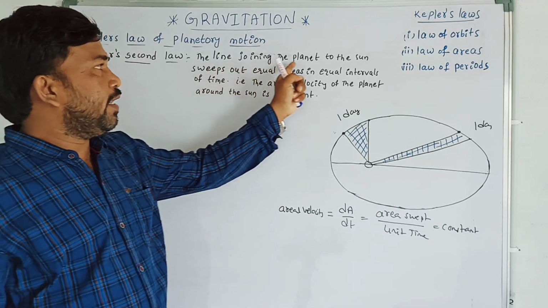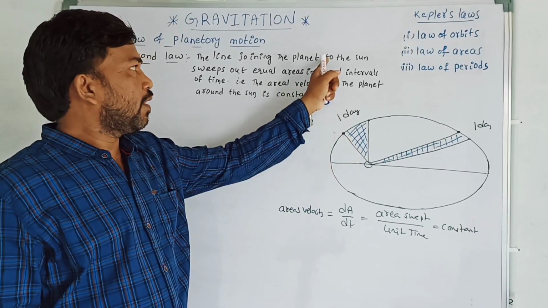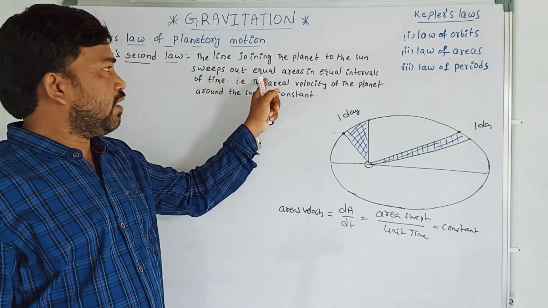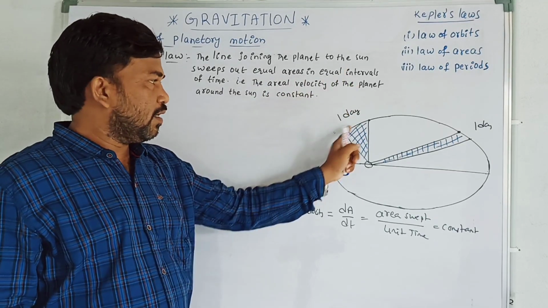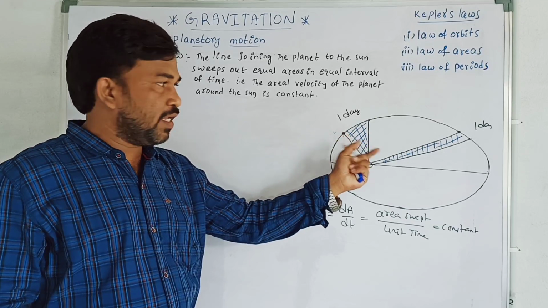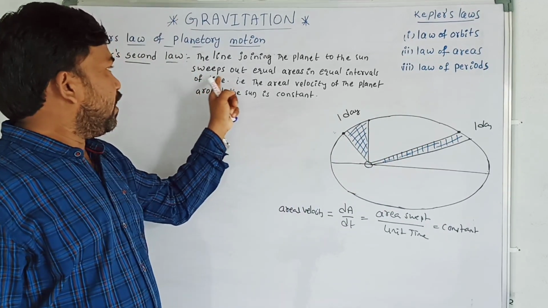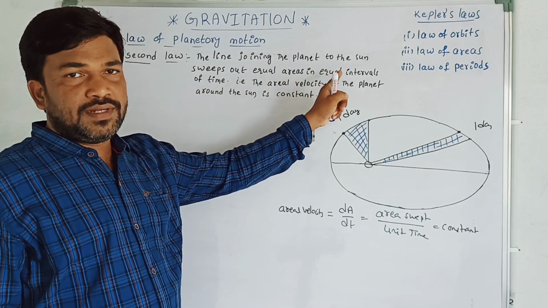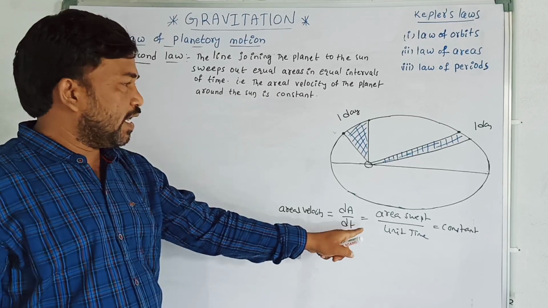The line joining the planet to the sun, what is that line? The radius vector sweeps equal areas in equal intervals of time. See, it is sweeping the area in the same time, therefore it sweeps out equal areas in equal intervals of time. That is the areal velocity of the planet around the sun.